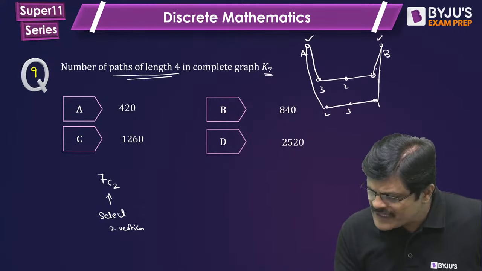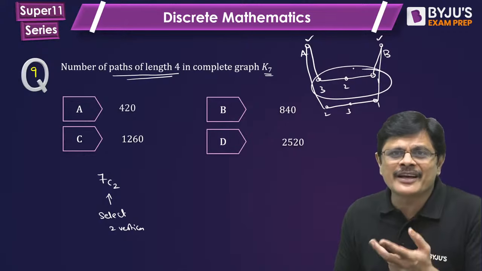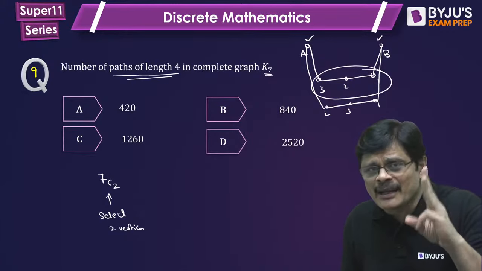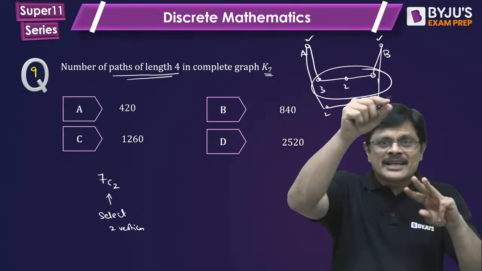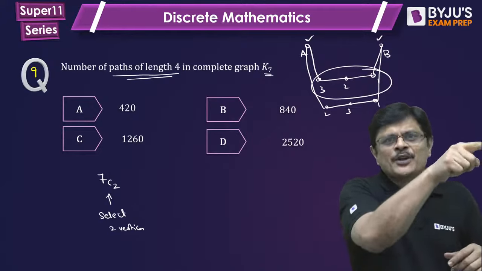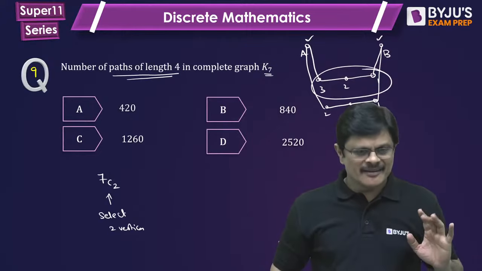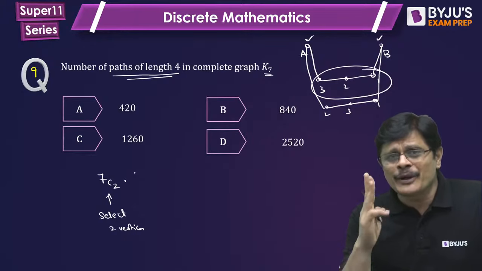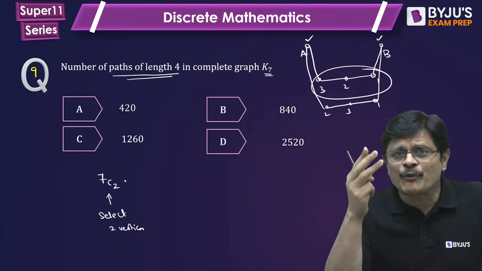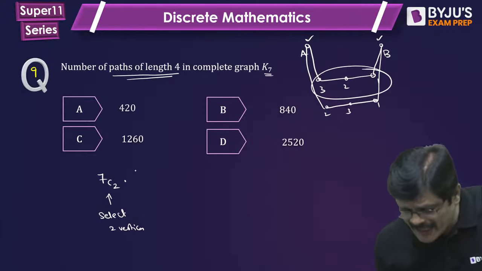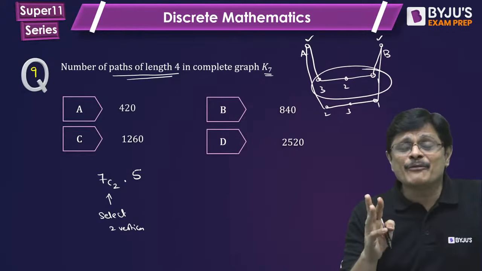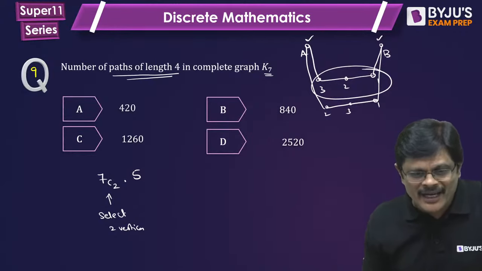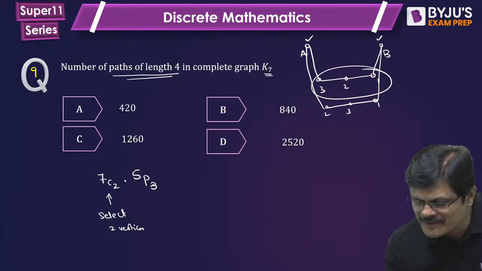Any arrangement of these vertices also will create a path. So from the remaining 5 vertices, you have to select 3 more vertices and arrange them, because from A, any arrangement to B will give you a path since all edges are there. We don't just want the selection of them, we want the arrangement of them.